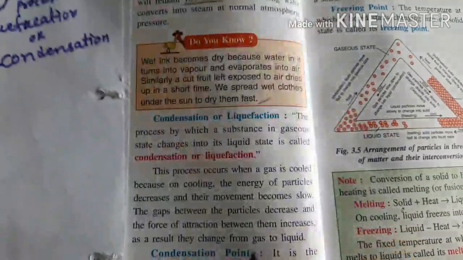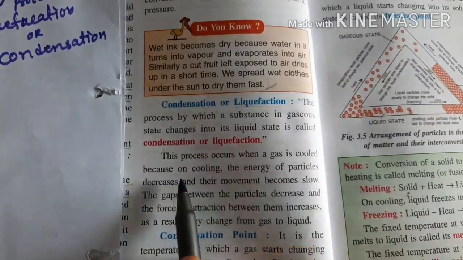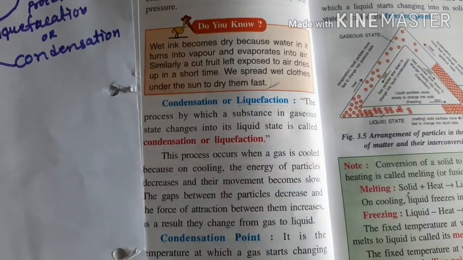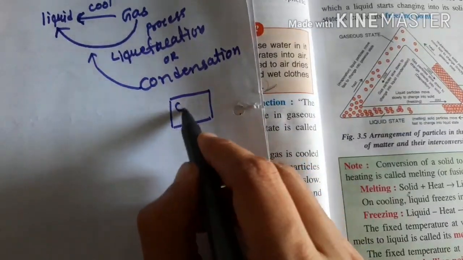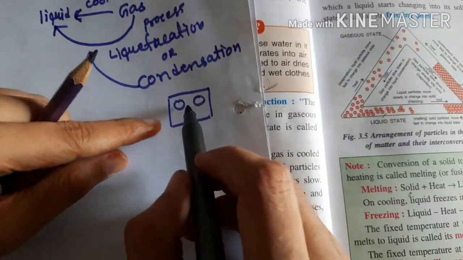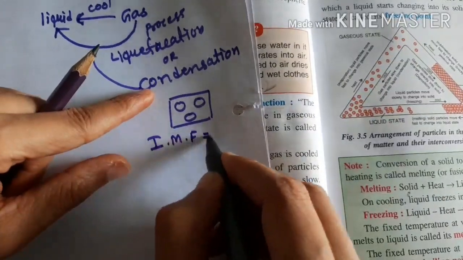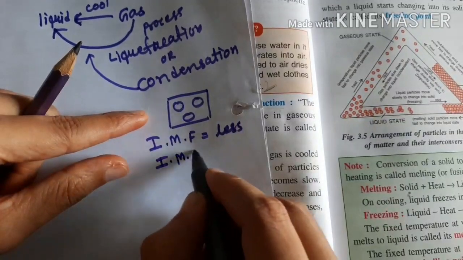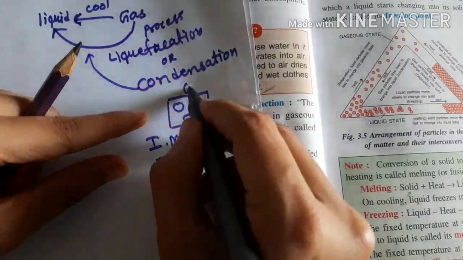Now, why does this process occur when the gas is cooled? Because on cooling, the energy of the particles decreases. We know that the particles of a gaseous substance are very far from each other. The intermolecular force of attraction is very low, and the intermolecular space is very high, for the gaseous substance.